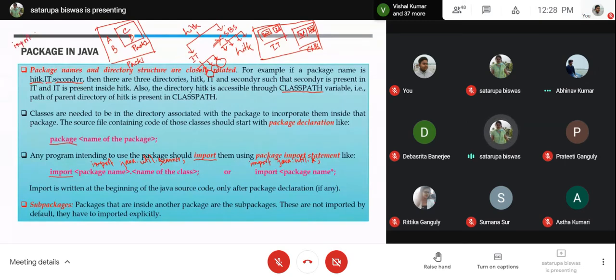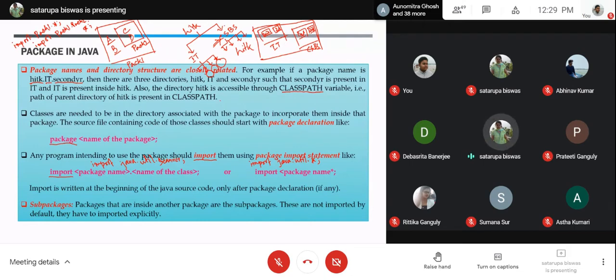If you write import pack1.*, then what will happen? A and B will be incorporated. C and D will not be there. If a class is present inside a specific sub package, then the sub package specifically needs to be included. So only one import will not do. You have to write import pack1.*, that is obviously there, then pack1.pack2.*. This one is also required. Okay, so this is the point I was trying to say.